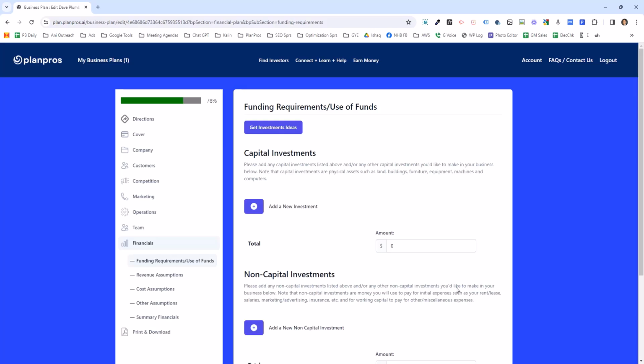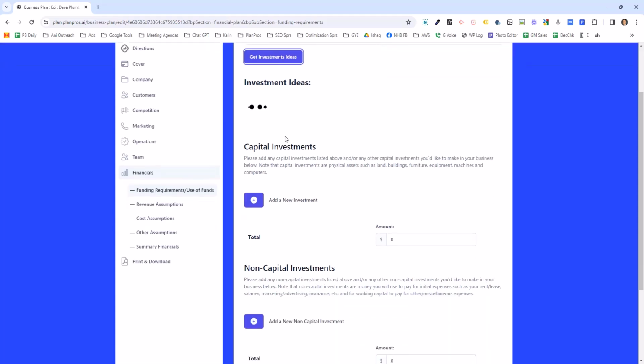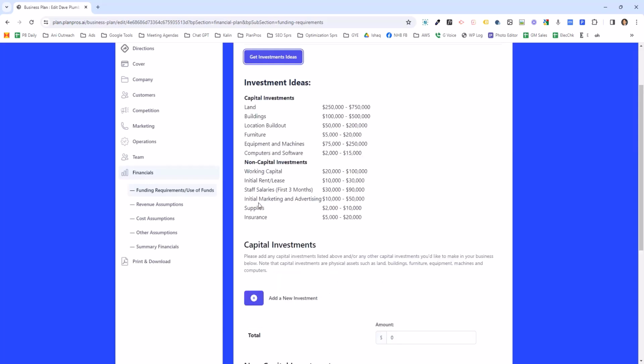In terms of financials, this one I want to show you is for when you don't know how much funding you need and what types of funding. You click this button here. So you click get investment ideas, and I think for my business, it does this based on the information you've previously entered. The only information I entered before was that tattoo removal business. So it'll choose investment ideas based on a tattoo parlor idea or based on your thing right here.